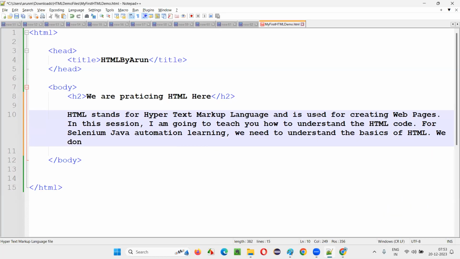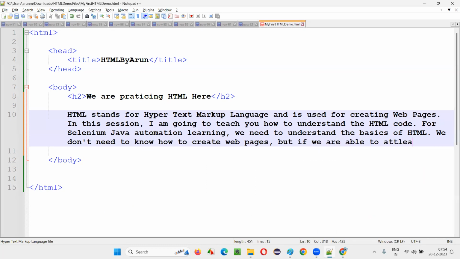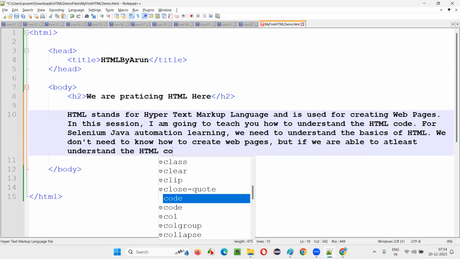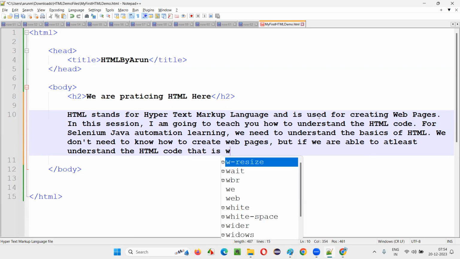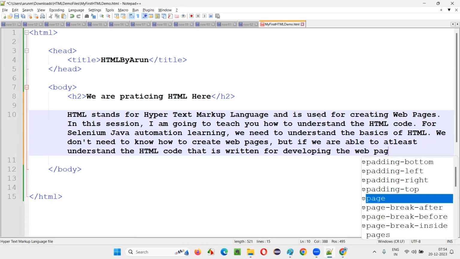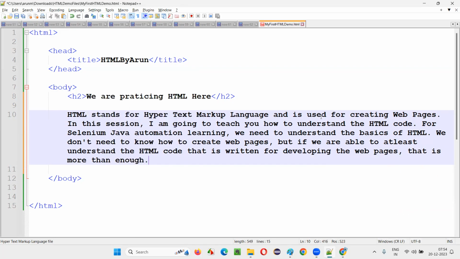We don't need to know how to create web pages, but if we are able to at least understand the HTML code that is written for developing the web pages, that is more than enough.